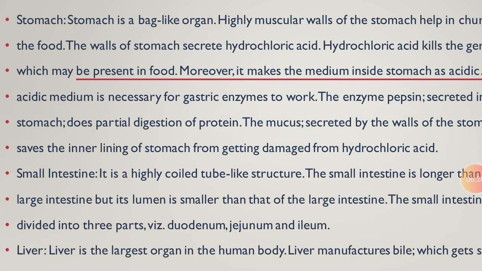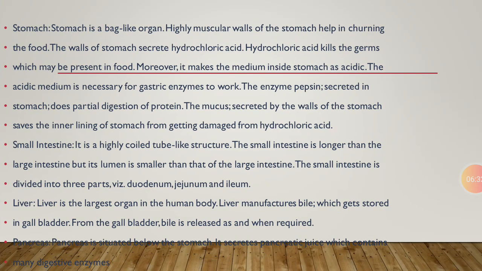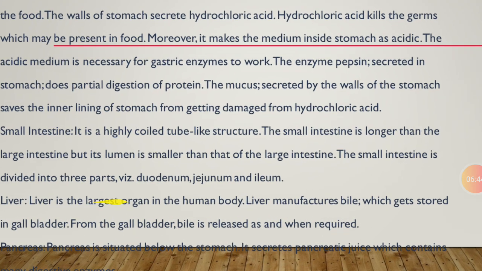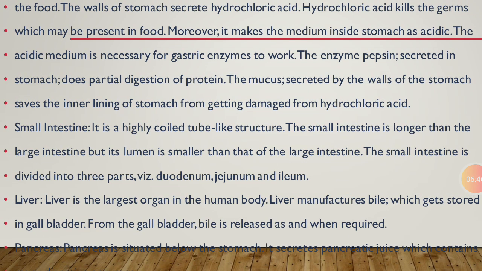Next part is the small intestine. It is highly coiled, as we see in the diagram. The small intestine is longer than the large intestine. Students, small intestine is longer than large intestine. Then why do we call it small intestine? Because the lumen of the small intestine is smaller. The small intestine is divided into three parts, that is duodenum, jejunum and ileum.